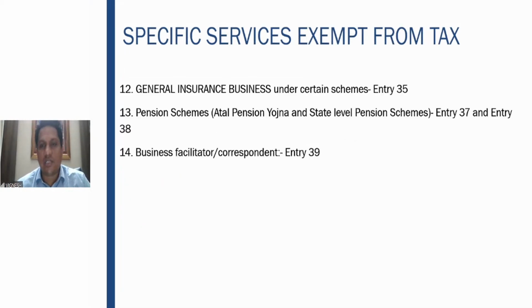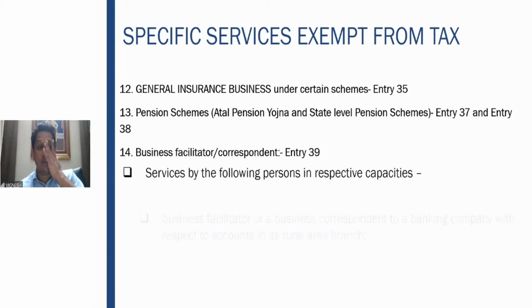General insurance business and certain schemes are in entry number 35, which you can go through in your study material, same as the earlier slide, where multiple points are given. Please go through that and try your best to remember it. Pension schemes under Atal Pension Yojana and state level pension schemes are exempt under entries 37 and 38 respectively.